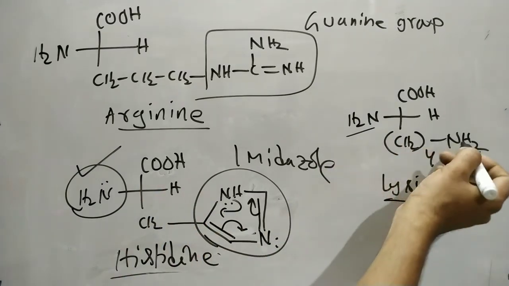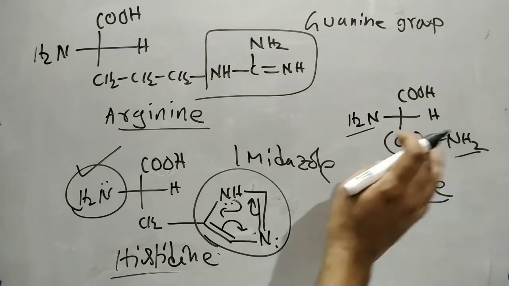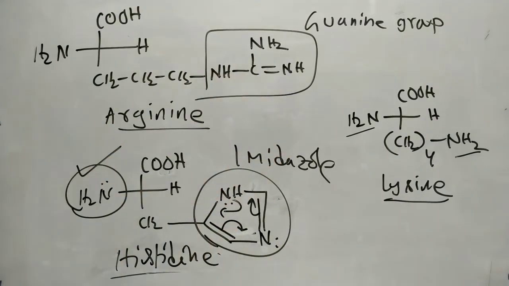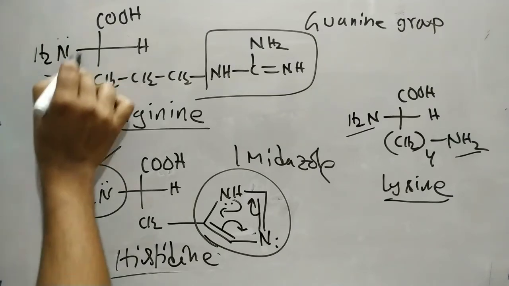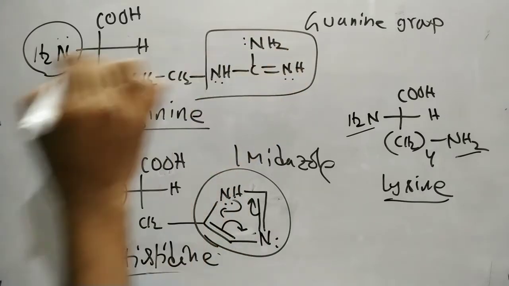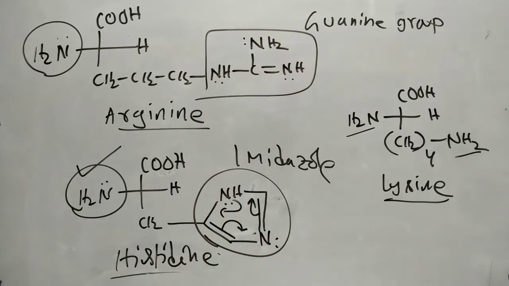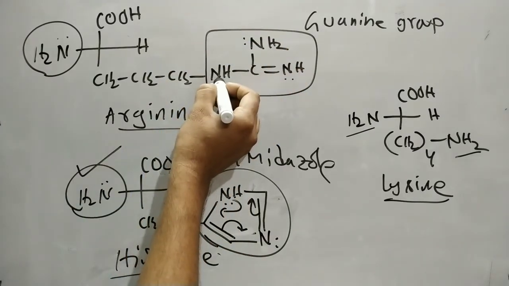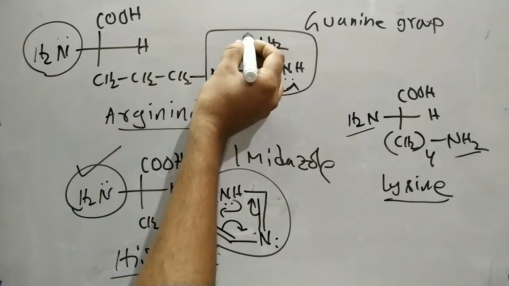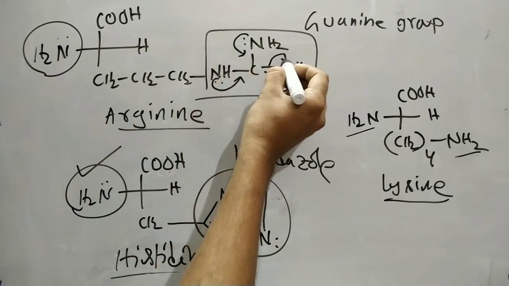Lysine is also a basic amino acid, no specialty. In arginine, this is a guanidine function. One more point: this is a basic nitrogen and this is a basic nitrogen. But here, the lone pair of electrons are delocalized with this pi bond.